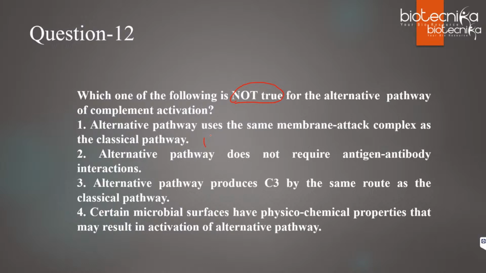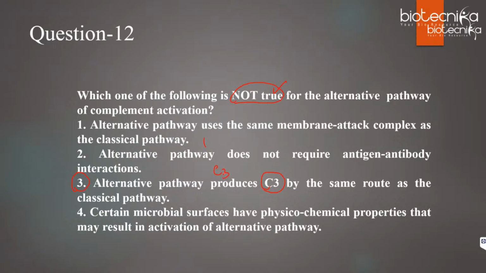C3 in alternative is already made. C3 is used from the classical pathway. Okay. See, C3 is already there in the body. So that is why for this question, the statement that is not true is option 3, because the alternative pathway does not produce C3.